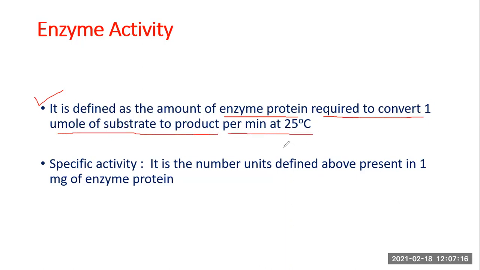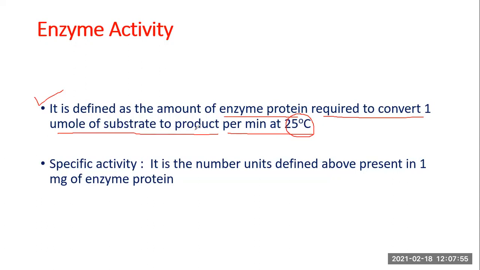I'm making it clear that this particular definition of enzyme activity, you should learn by heart. What is 1 unit of enzyme activity? It is that amount of enzyme protein which is required to convert 1 micromole of substrate to product in a minute's time, 60 seconds, at 25 degrees Celsius. This is called 1 unit of enzyme activity. Some enzymes may require 10 microgram of protein to convert 1 micromole of substrate to product in a minute's time.